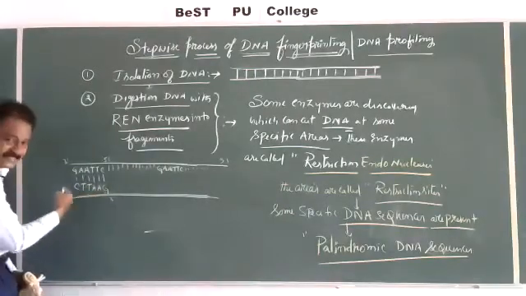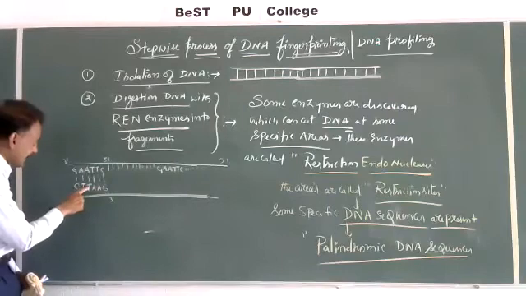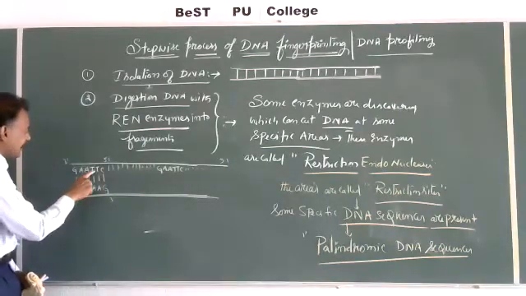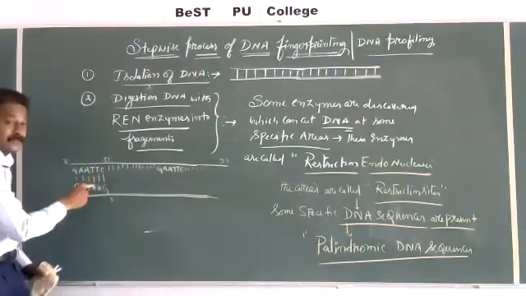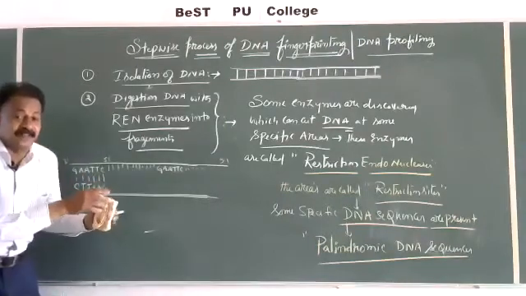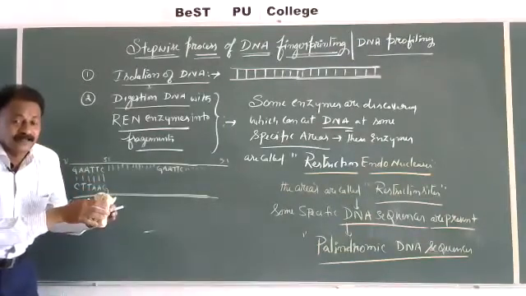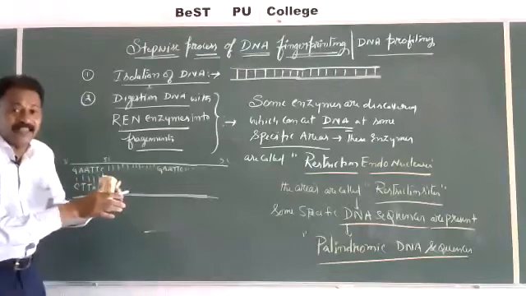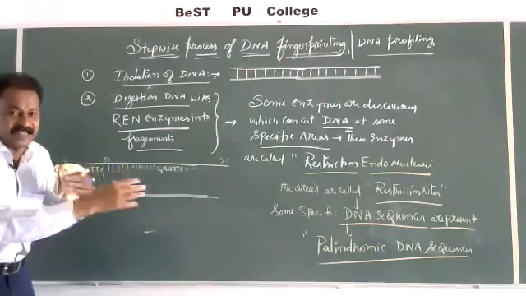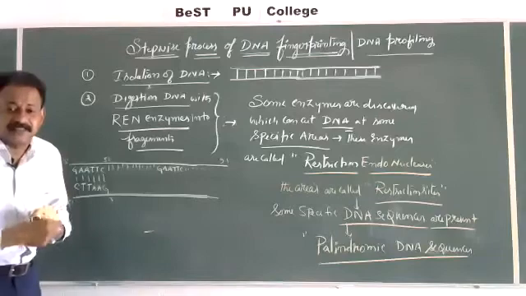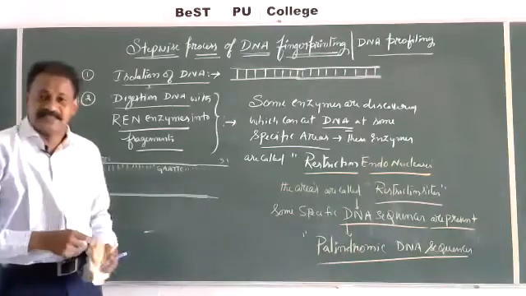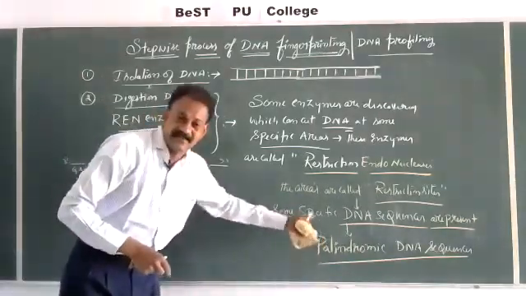When we read in the opposite direction, GAATTC, same meaning. So the sequences of DNA which give the same meaning when read in opposite directions, anti-parallel, such sequences are called palindromic sequences, and these are specific DNA sequences.